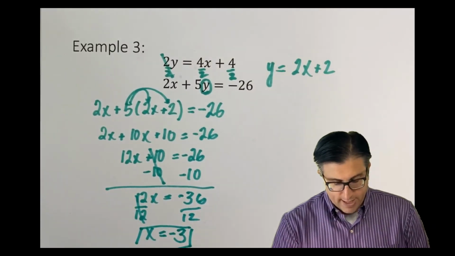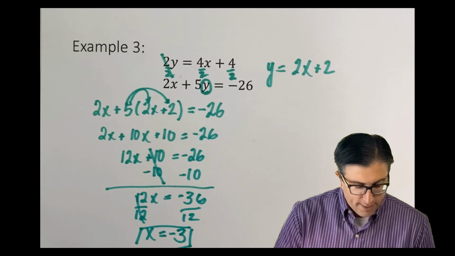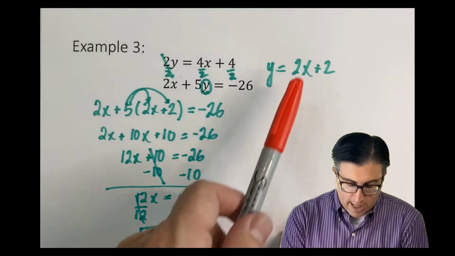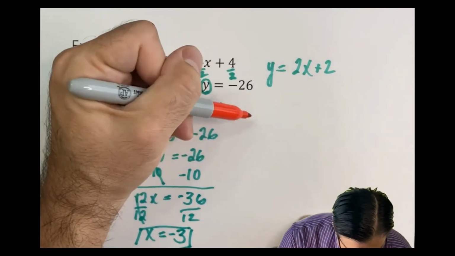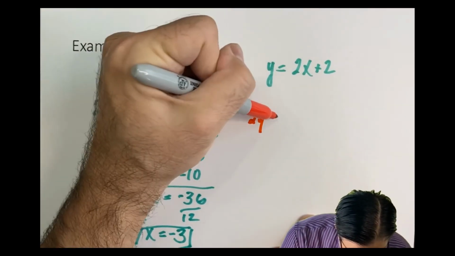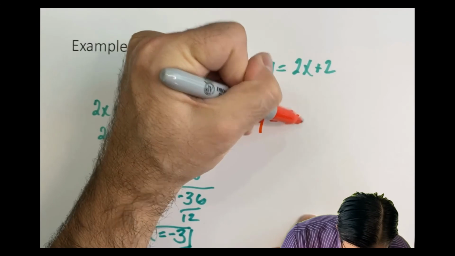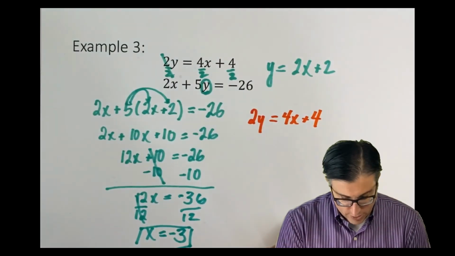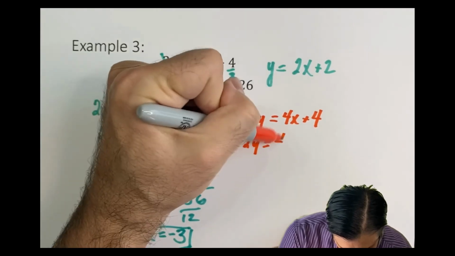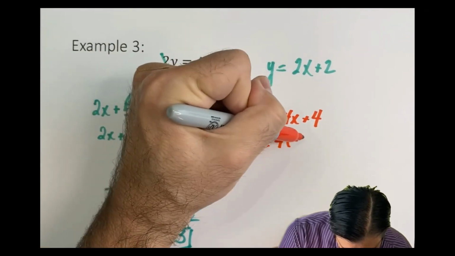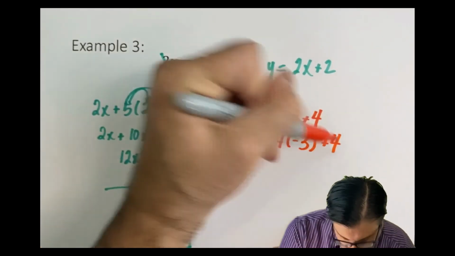If I find my x, I need to solve for my y. I always go back to the originals. I'm not going to use this new equation over here. I'm going to go back to the original one. Okay, and the original equation was 2y equals 4x plus 4. X equals negative 3 gets plugged in, so it's 2y equals 4 times negative 3 plus 4.